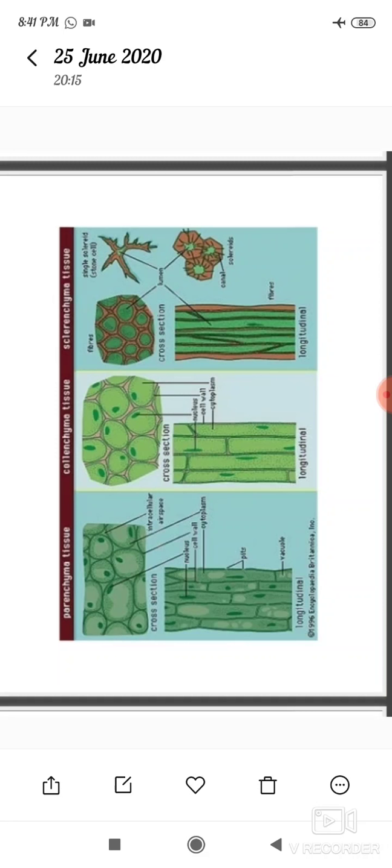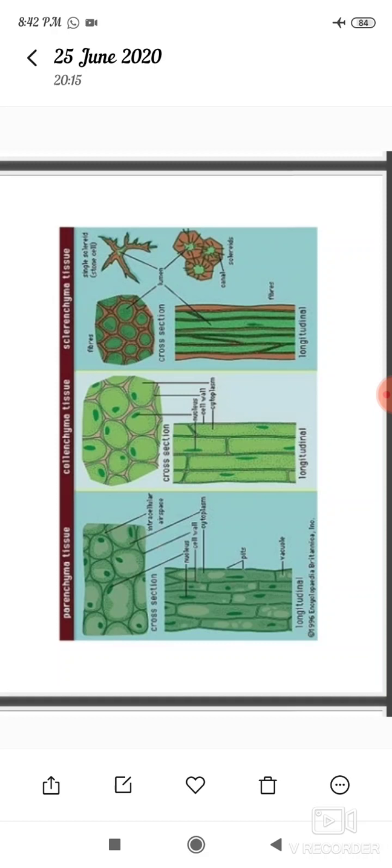So observe here the differences between the parenchyma and collenchyma. In parenchyma, they have large space in between them. They have thin walls at the corners. They have no intercellular space in between them. They give mechanical support to the plant.